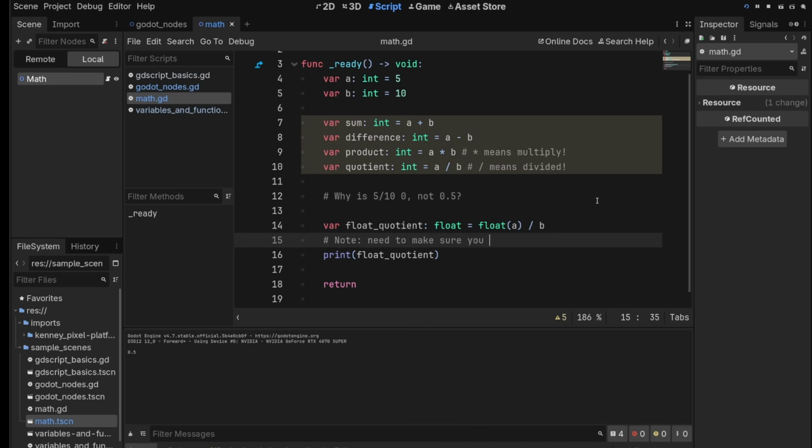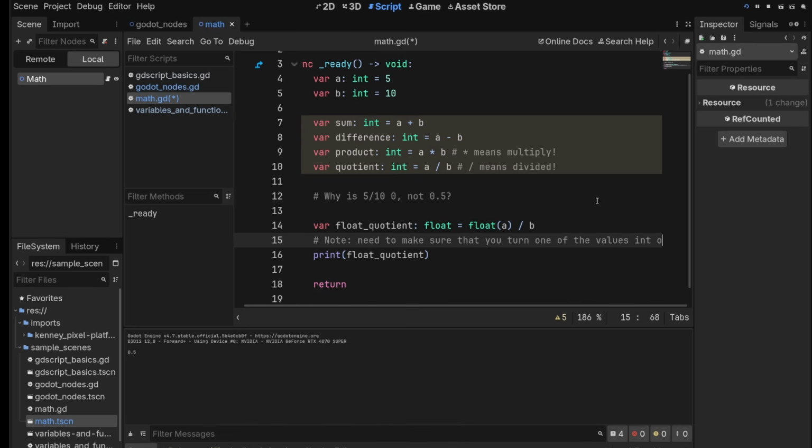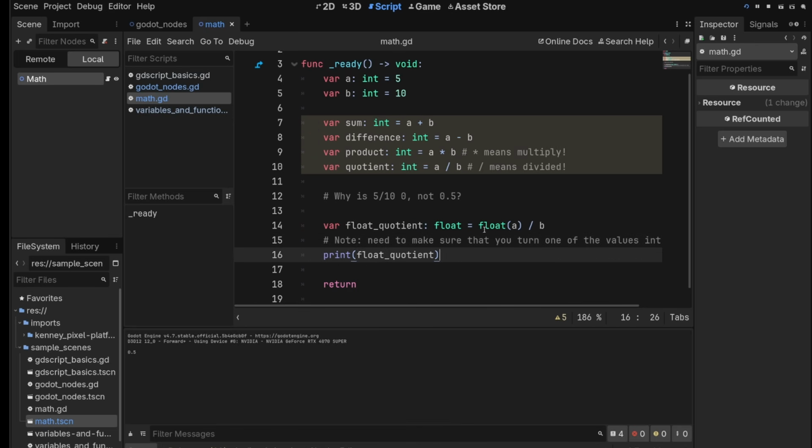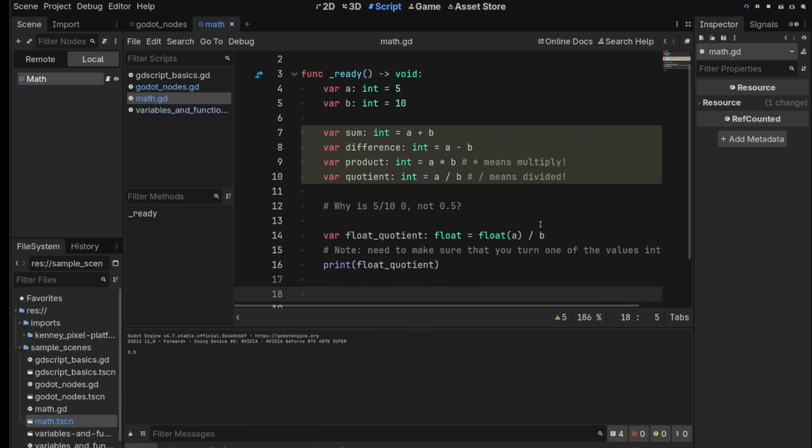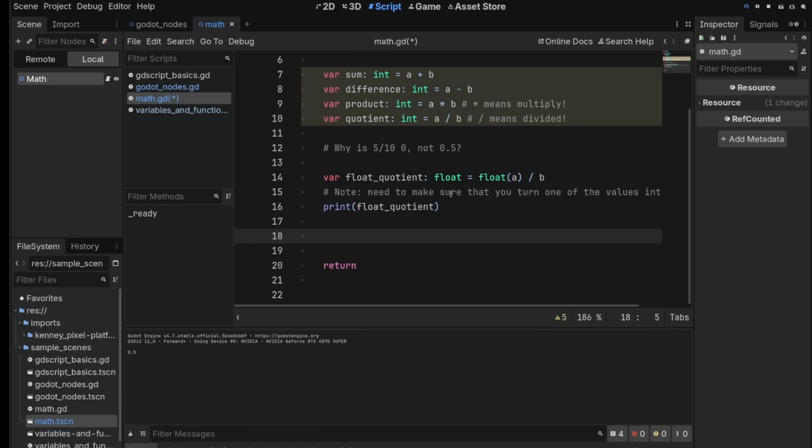You need to make sure that you turn one of the values into a float. Now, this will get you all the time. Just be aware of it. One more cool operator we can do is the modulo. We talked about this a little bit before. It looks like a % sign, and what it does is it gives you the remainder if you divide one number by the other. And I'll show you what that looks like.